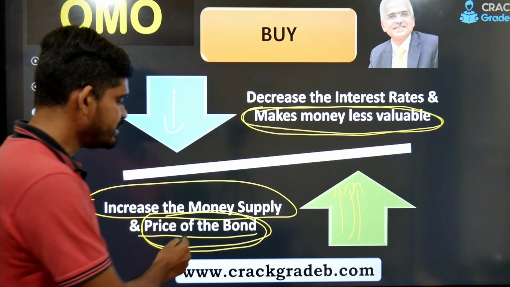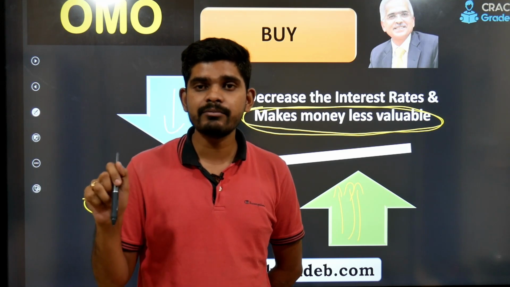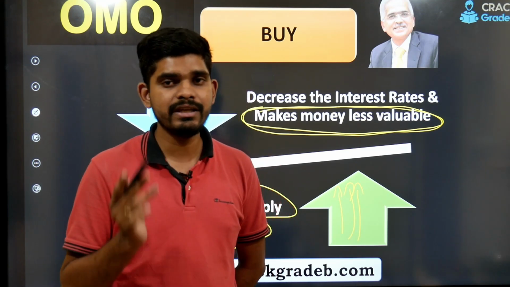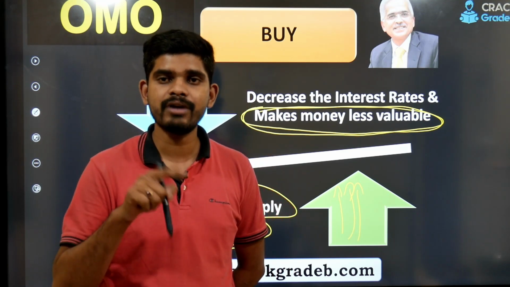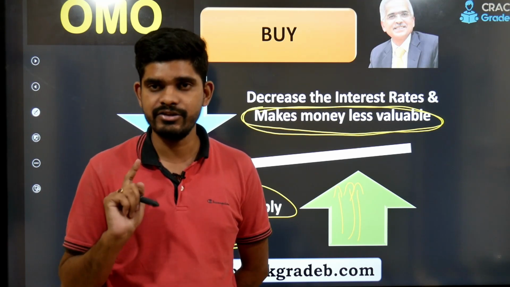Now when the price of the bond increases, the yield will come down. We will not talk about the yield in this particular lecture. Again, the price of the bond and the yield carry an inverse relationship, right?